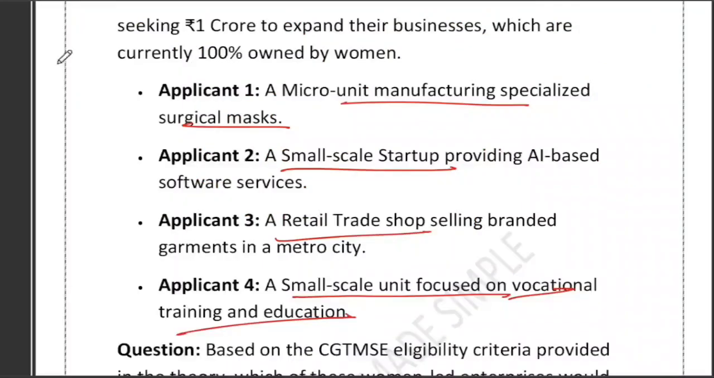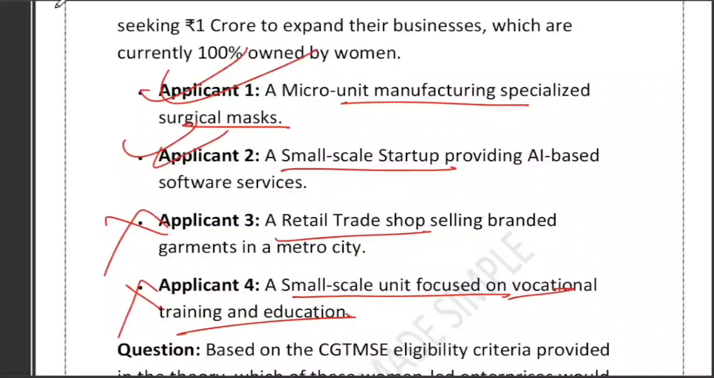If you look at applicant number 1, which is manufacturing, yes, they are eligible. If you look at applicant number 2, startup. So this is a service-based business, so they are eligible. Applicant number 3, retail trade. No. Retail trade is specifically excluded. What about vocational training? No. This is also not eligible. Right.